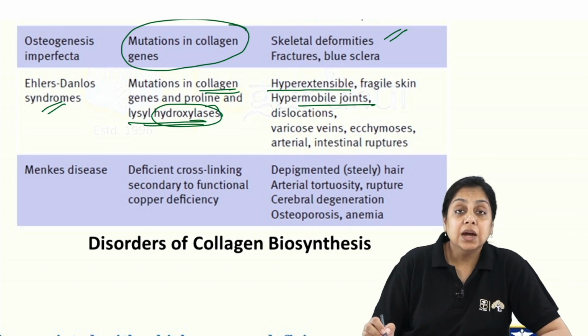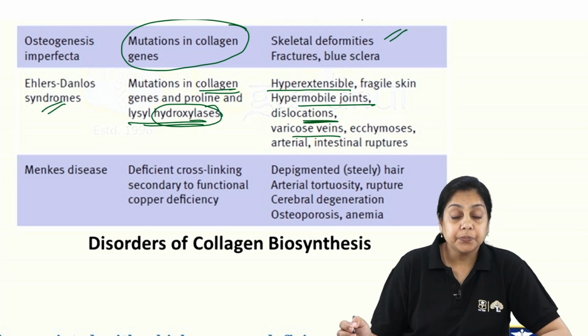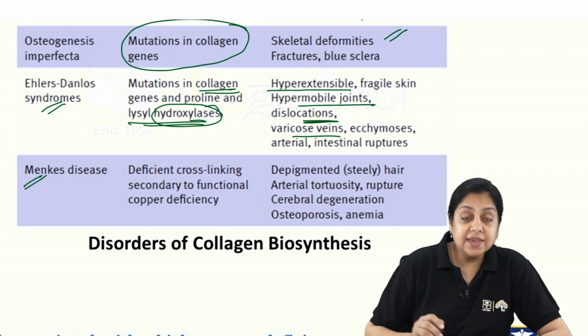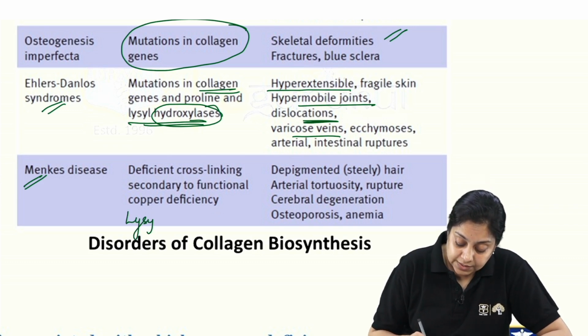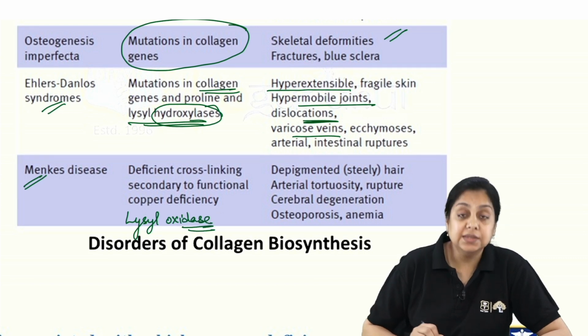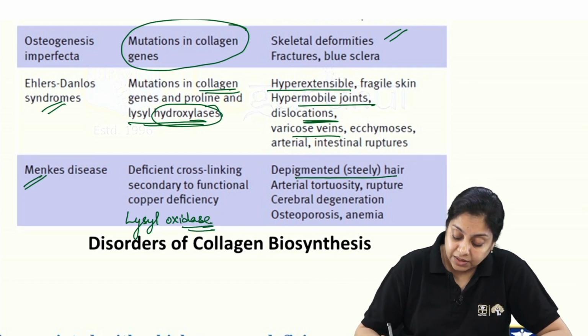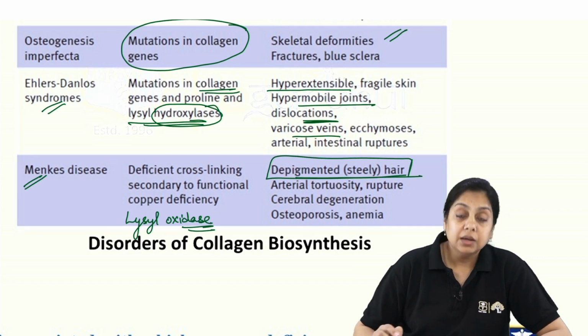Hypermobile joints, dislocation, right, and varicose veins. Third is the Menkes disease. There is deficiency of what? Copper, and that copper is required by the lysyl oxidase enzyme, and that leads to the depigmented steely hair, right? This is the biggest hallmark.